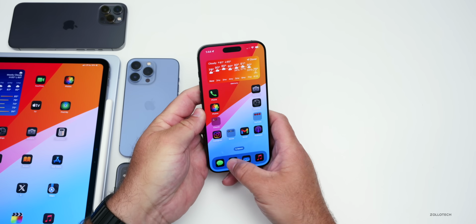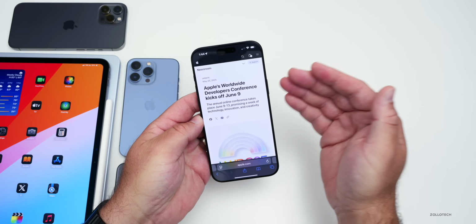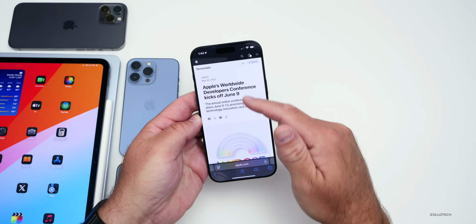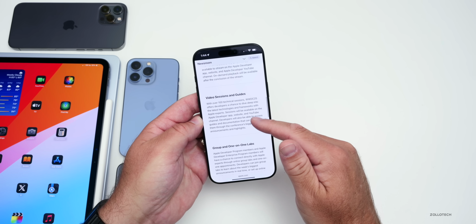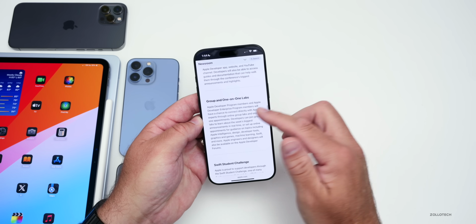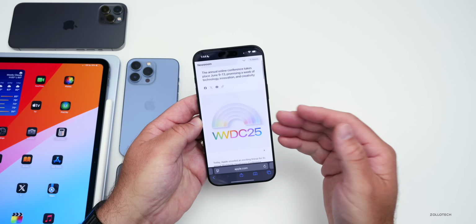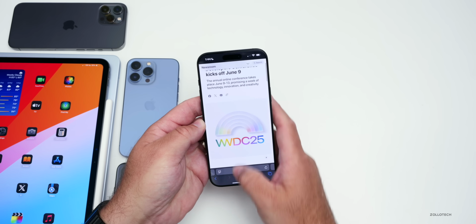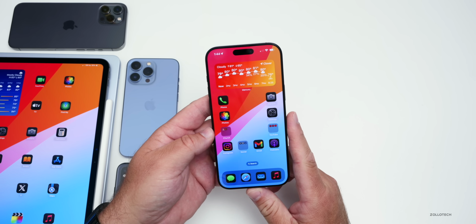So that's it for the whole schedule of WWDC. It kicks off June 9th. They announced it today, and I'll link this in the description if you want to check it out for yourself. So all of the different things, labs, and more will be available here and then in the Dev app as well. Let me know what you're looking most forward to in iOS 19.